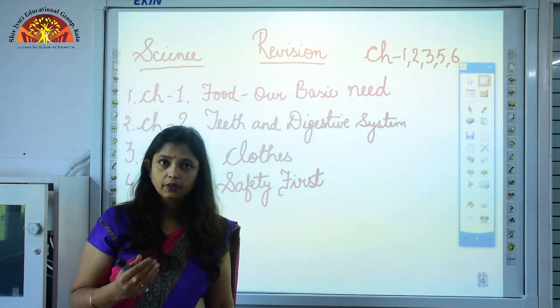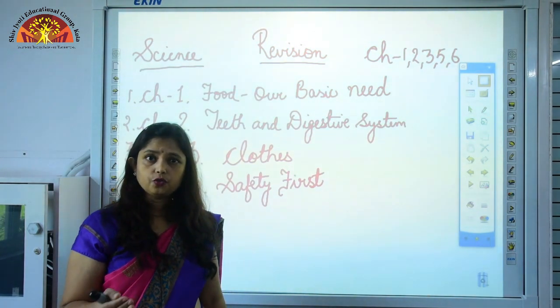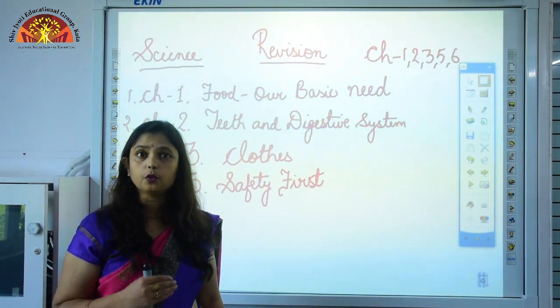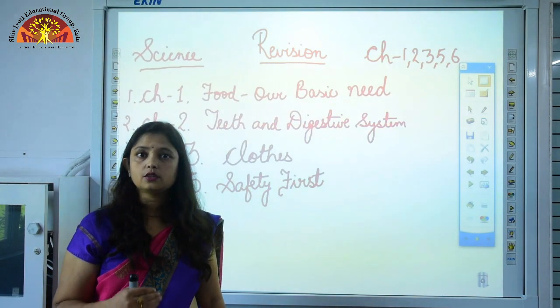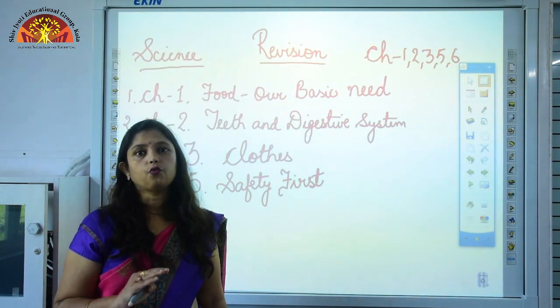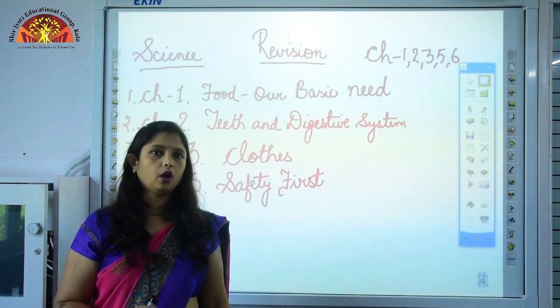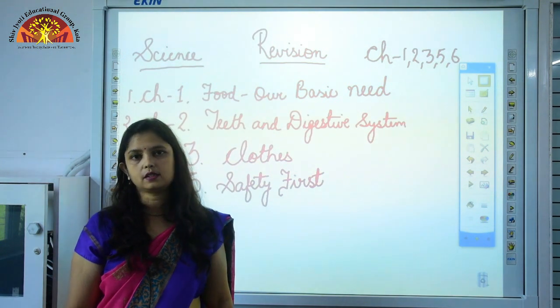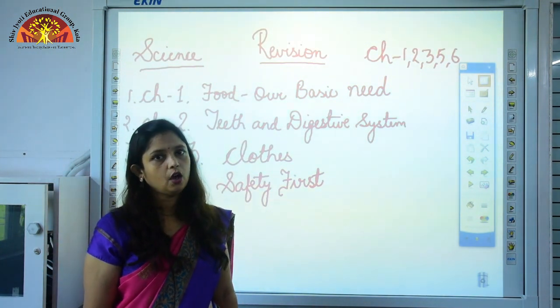Whenever you are at school, again you should follow some safety rules like do not run up and down on stairs, do not push or pull each other, do not jump on benches. And on the road you should always walk on the footpath and you should always cross the road at the zebra crossing. So these are some of the safety rules that you should follow.